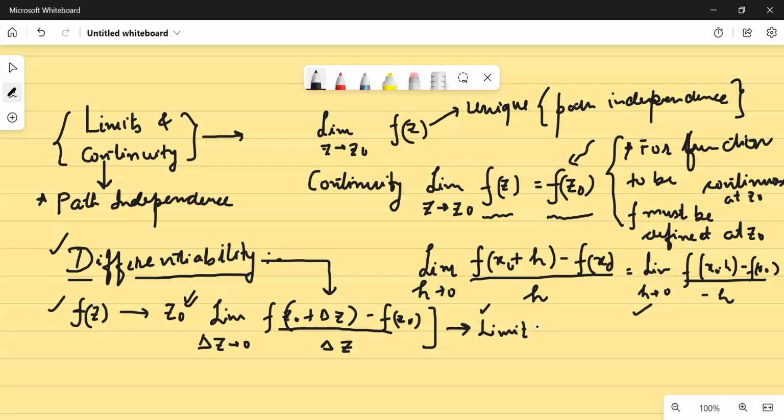And again, the same condition: the limit exists and it should exist uniquely. By uniquely, I mean in any case, my limit should be path independent. It should not be path dependent. If at all it is path dependent, then my function ceases to be differentiable at that particular point.